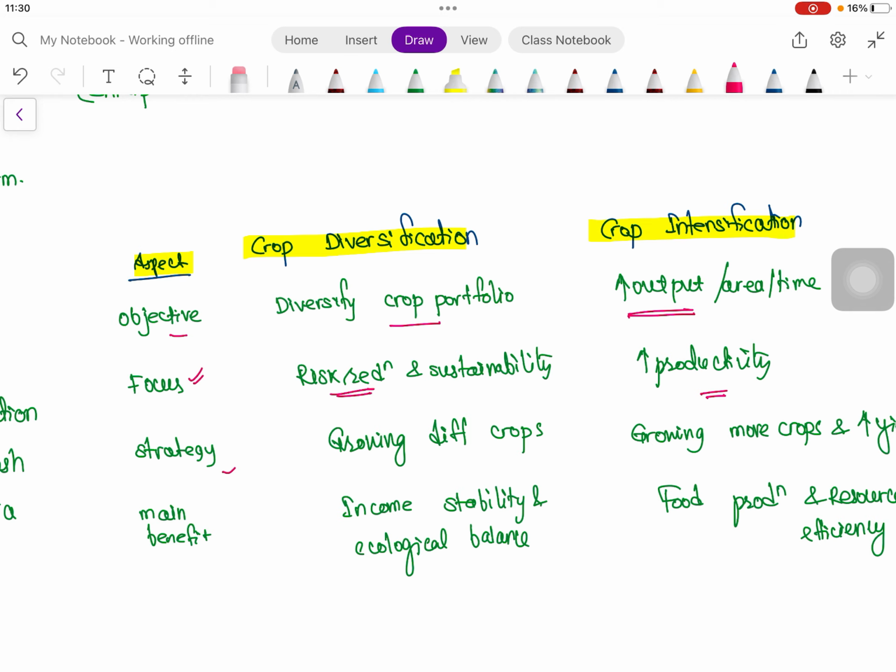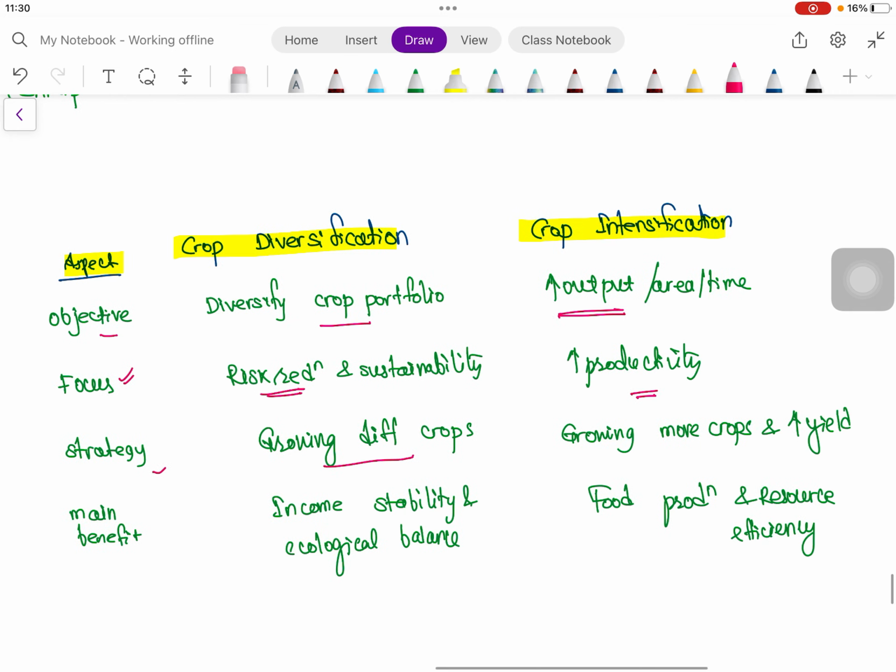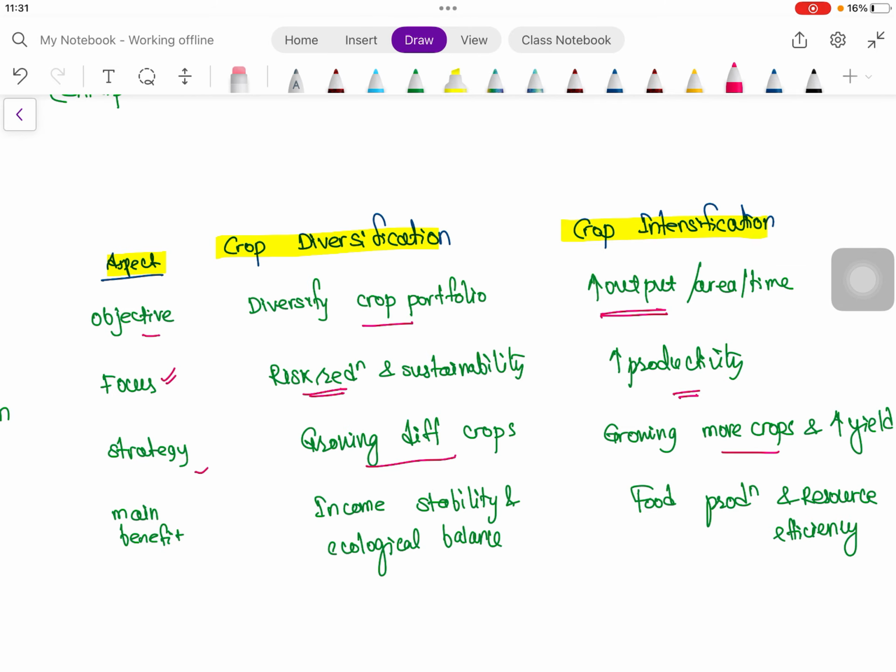Here the strategy is growing different crops, and there growing more crops, as we have seen in multiple cropping, thereby increasing yield. Here the main benefit is income stability and ecological balance. So sustainability is the main focus of crop diversification, but in intensification our main focus is production. So in diversification our main focus is sustainability, and here our main focus is productivity.